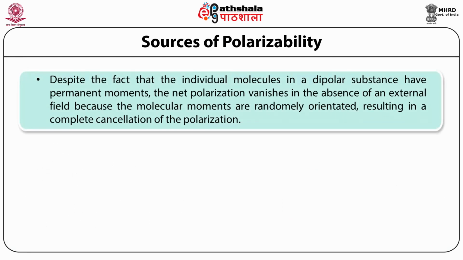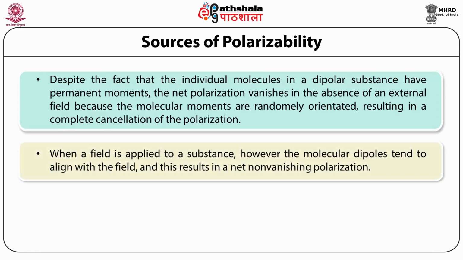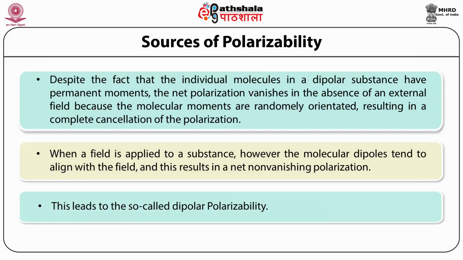Despite the fact that the individual molecules in a dipolar substance have permanent moments, the net polarization vanishes in the absence of an external field because the molecular moments are randomly oriented, resulting in a complete cancellation of the polarization. When a field is applied to the substance, however, the molecular dipoles tend to align with the field, and this results in a net non-vanishing polarization. This leads to the so-called dipolar polarizability.